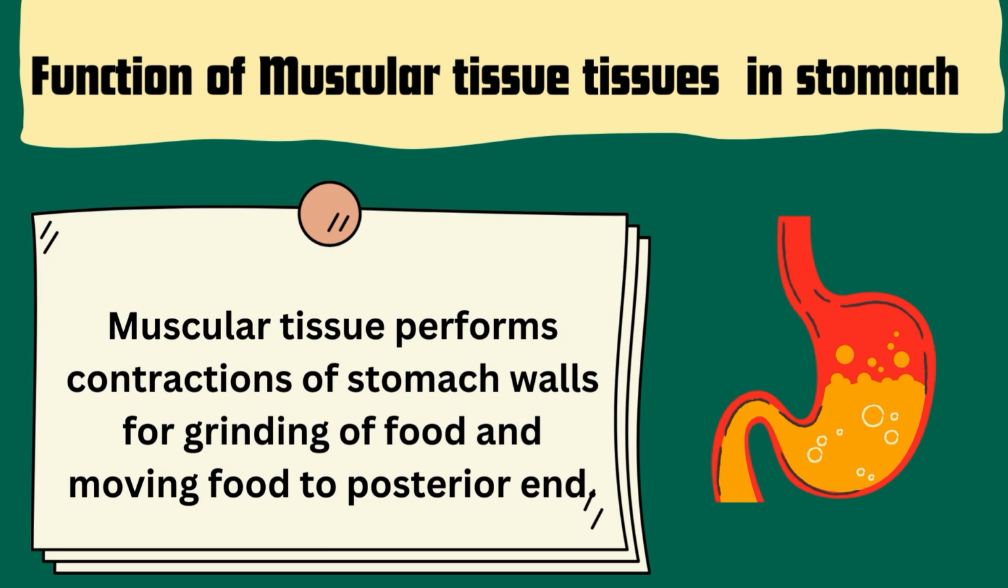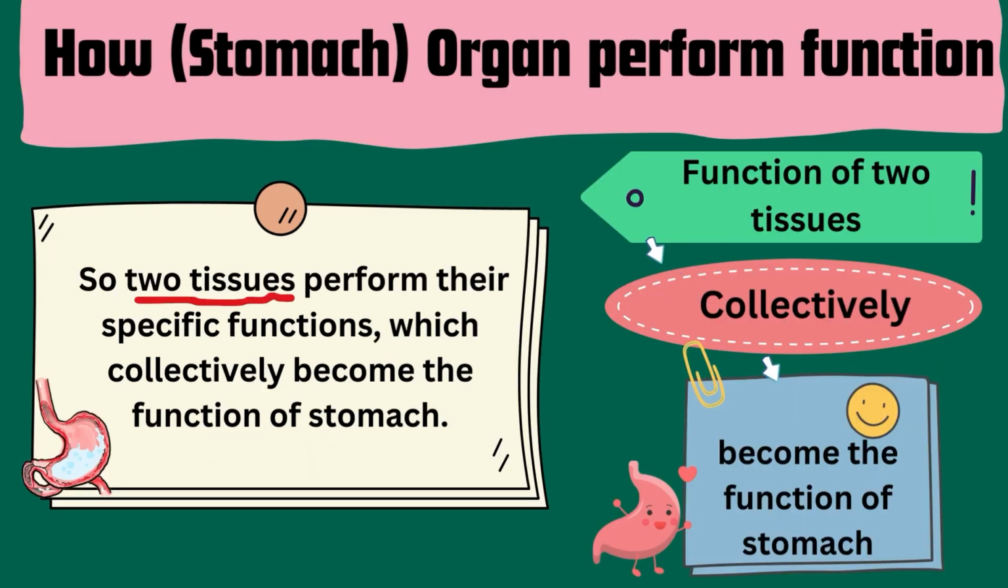Function of muscular tissue in stomach. Muscular tissue performs contractions of stomach walls for grinding of food and moving food to posterior end. How does stomach, that is an organ, perform its function? When two tissues perform their specific functions, these collectively become the function of stomach.